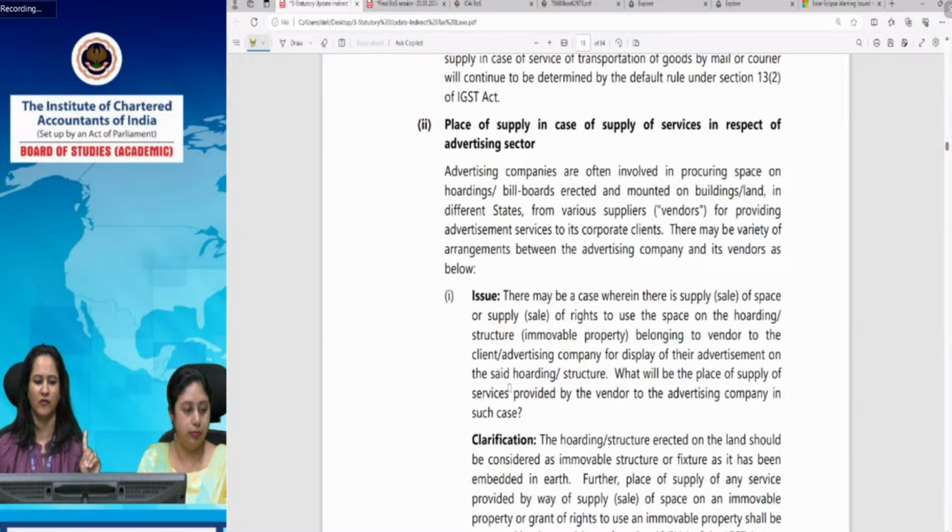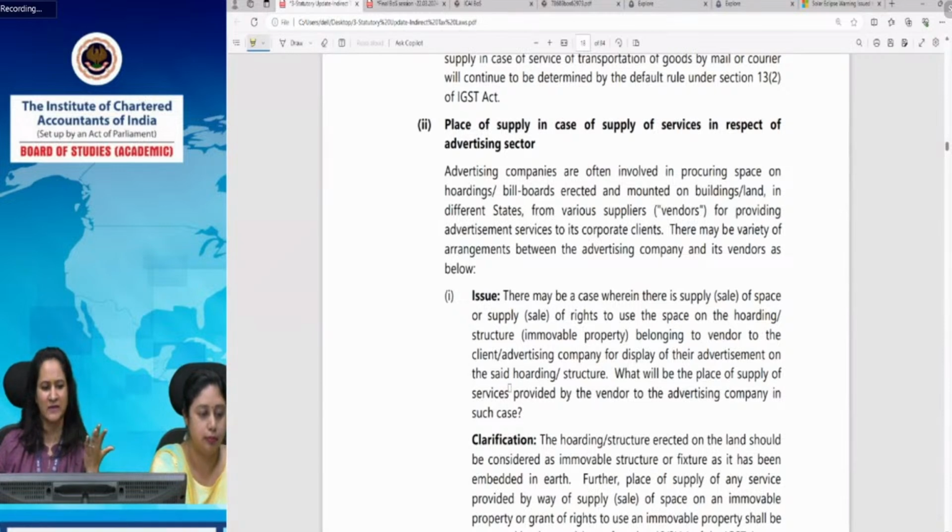See, there are three persons. One is the vendor, one is the advertising company, and another one is the user, basically, who wants to have access to that facility. So in the first case, the advertising company buys the space, the right to use the space on the holding structure which belongs to the vendor, for the display of the advertisement. The place of supply in that case would be the same. The holdings and structures would be treated as immovable property, and for the right to use the holding and structures, it would be the location where the holding or that structure is located.